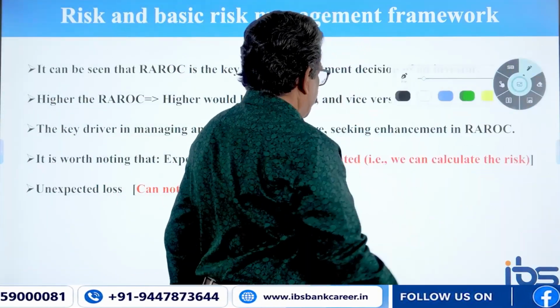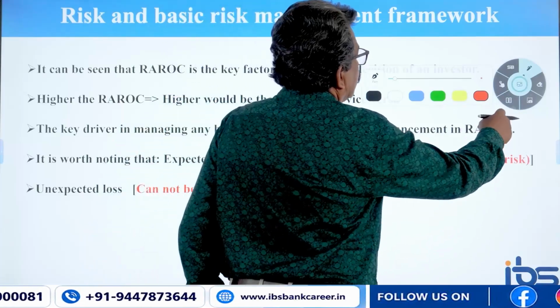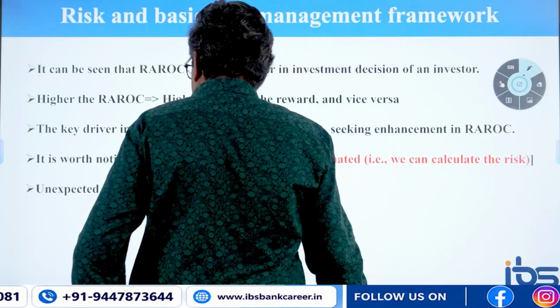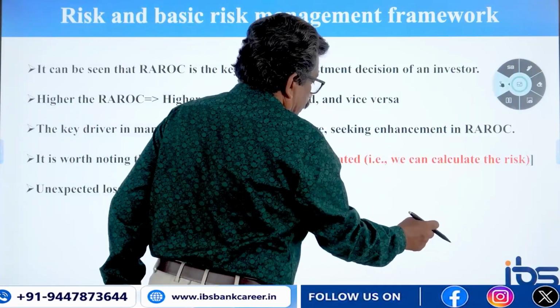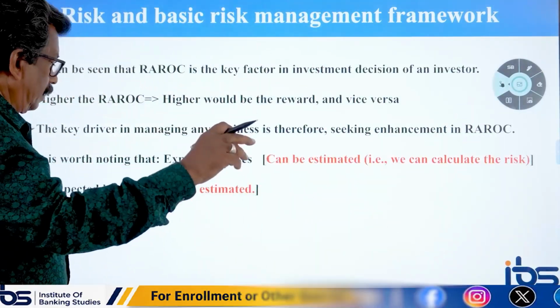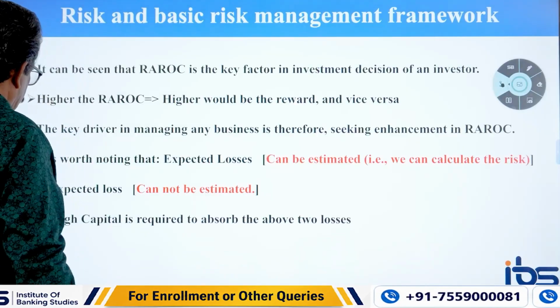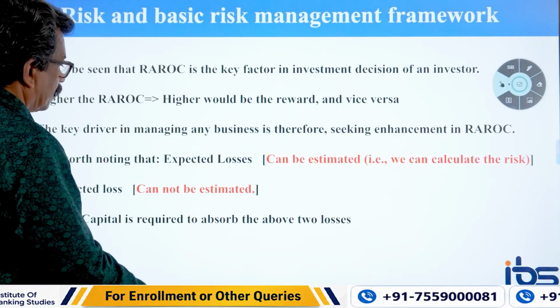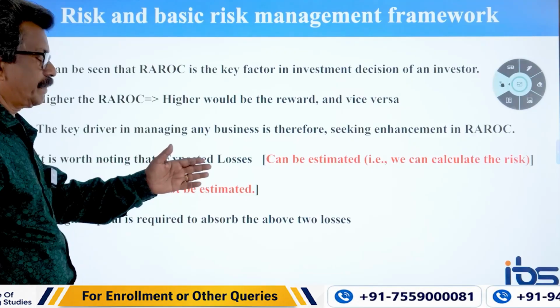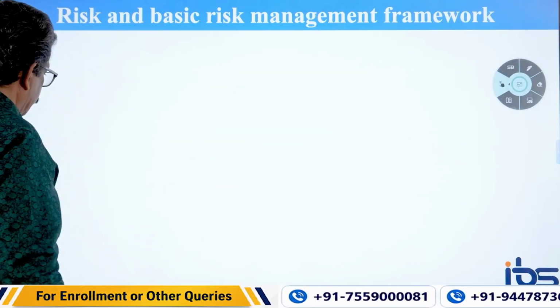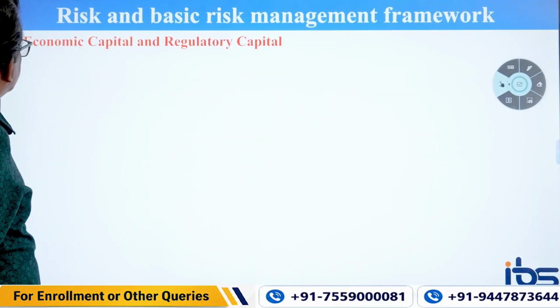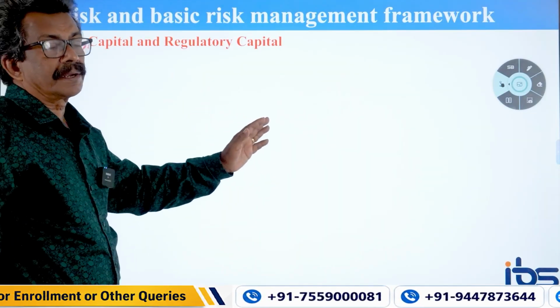That is why a sound financial management person will repeatedly keep a portion of profit and plow it back to capital. So, enough capital is required to absorb the above two losses, expected and unexpected losses. They have to provide capital, keep capital, economic capital and regulatory capital.